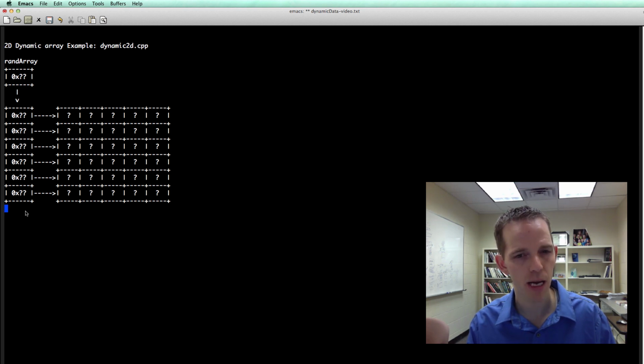So is this a 5-row by 6-column 2D array, or is it a 6-row 5-column 2D array? Might blow your mind a little bit. It doesn't necessarily matter if we're careful, but the convention is we do rows first. So in this case, it'd be 6 rows by 5 columns. Okay.